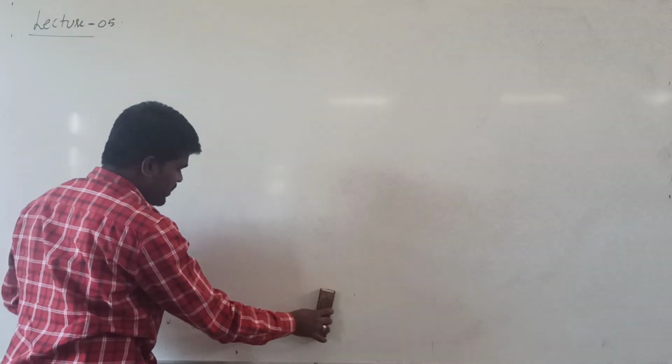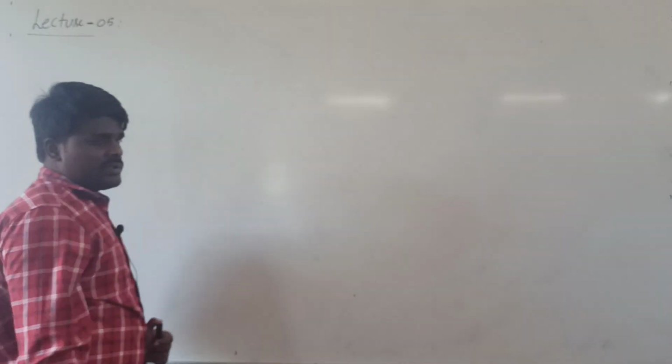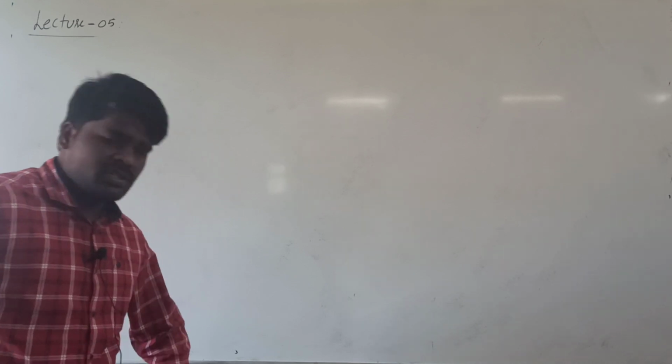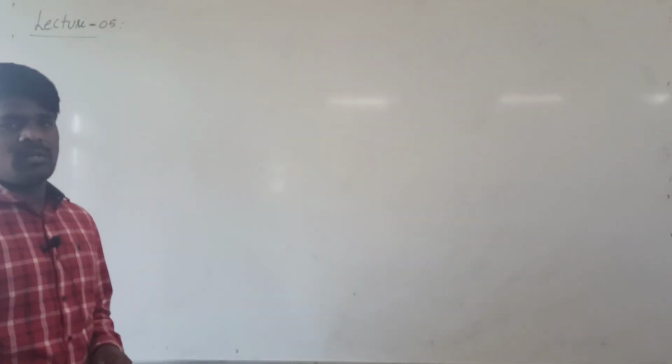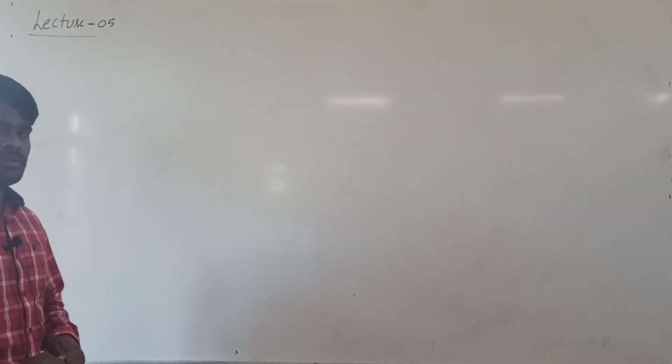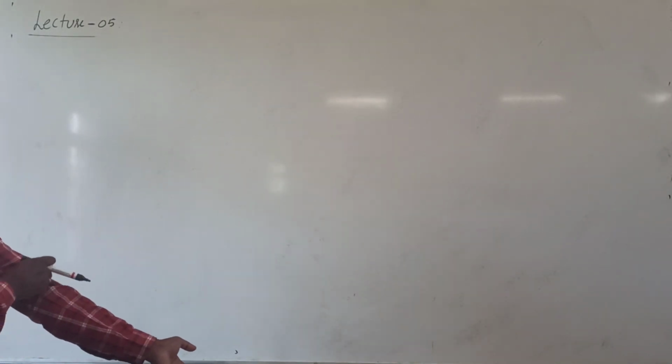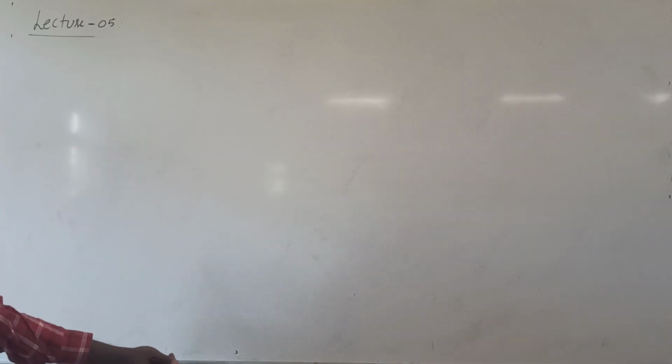This is a very important aspect of this particular chapter. The chemical properties of aldehydes and ketones have much importance in terms of board examination as well as from the competitive point of view. We are not going to see the competitive point of view, but we are going to see the important things regarding the board aspect.